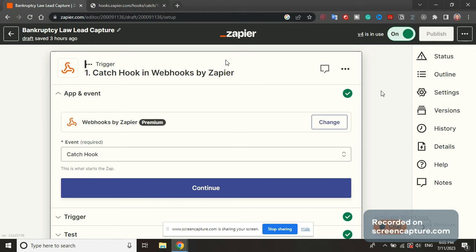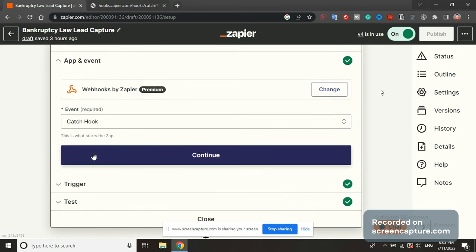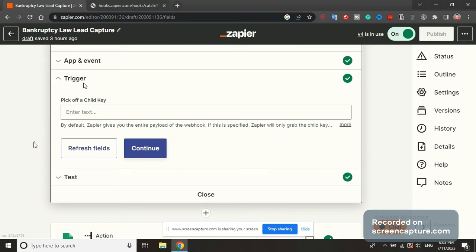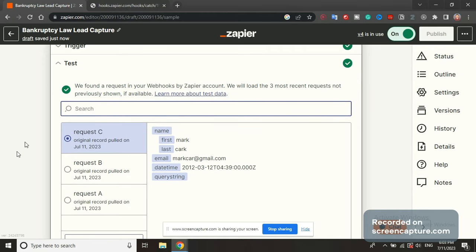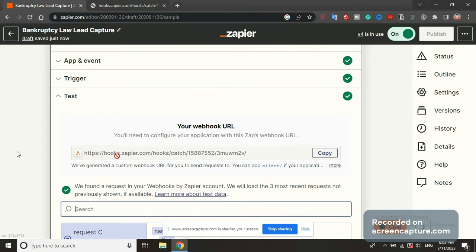After that, we only have to configure Zapier. So you are going to create a new Zap and you are going to use the Webhooks by Zapier template. Now it says premium, but you can use it on free. The event that we are going to choose is Catch Hook. Then you press continue. So trigger, we're gonna leave this alone and say continue. The thing that's gonna happen here is you're gonna copy this link, your webhook URL, and paste it into a new tab and press enter. It's going to show you some kind of JSON data.